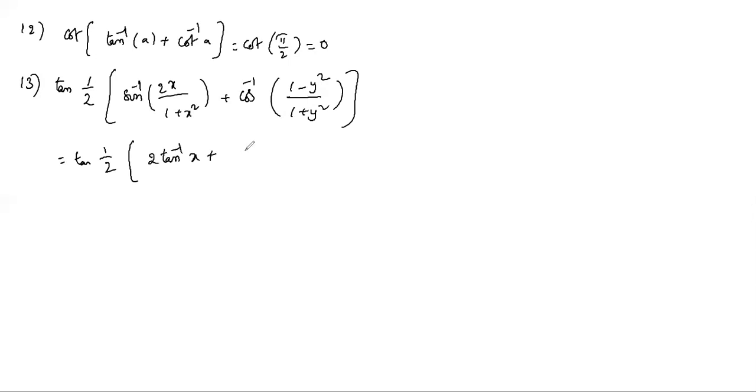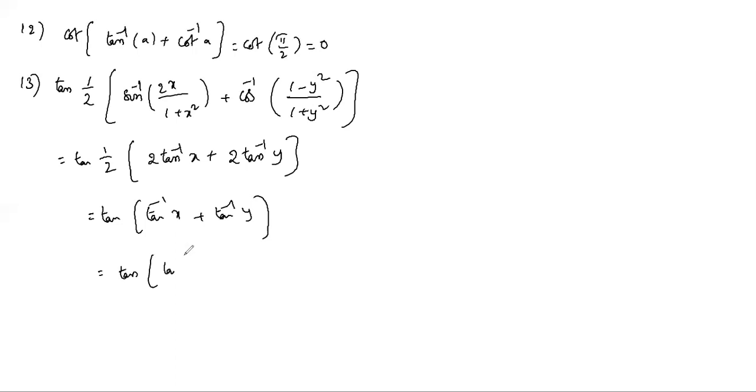And this is also the same formula but in terms of y, 2 tan inverse y. Half of 2 cancel, tan inverse of x plus tan inverse y. So tan inverse x plus tan inverse y, we have the formula tan inverse x plus y by 1 minus xy. So tan inverse cancels, so the answer is x plus y by 1 minus xy.